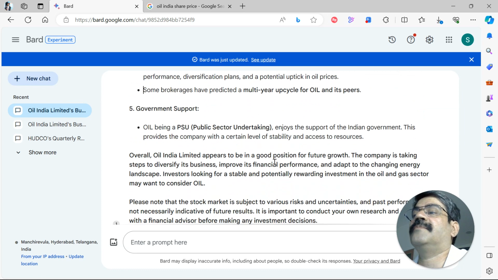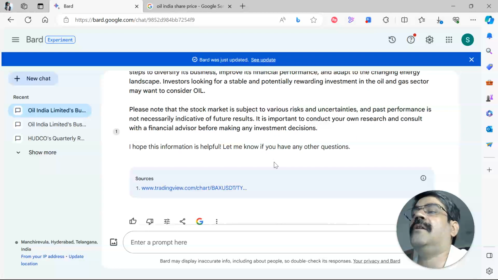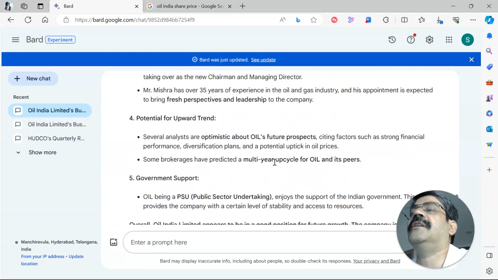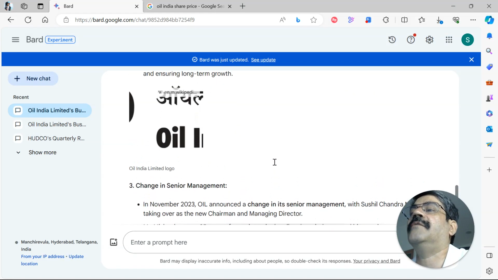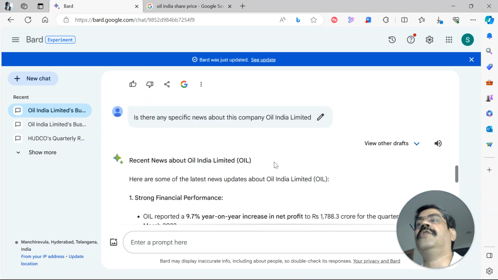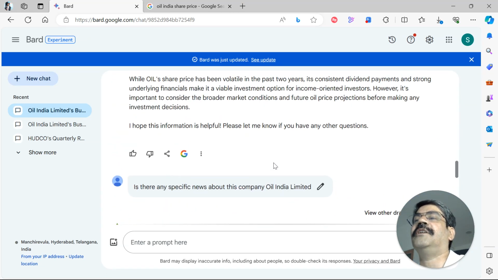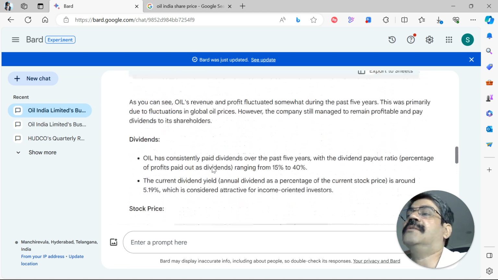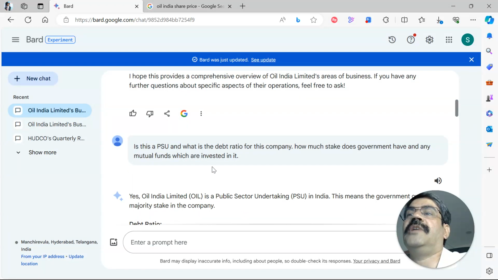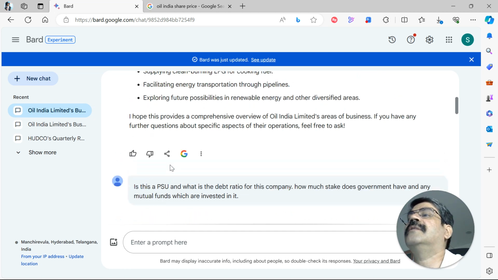So that's nice, perfect. I think I got a similar news on WhatsApp, and it's kind of aligning with what we are seeing over there. So definitely what we are listening in the market and what we are seeing, and Bard is able to do justice to it. So it gives me a lot of confidence to leverage it as a tool, either to investigate a new company or for that matter quarterly results.